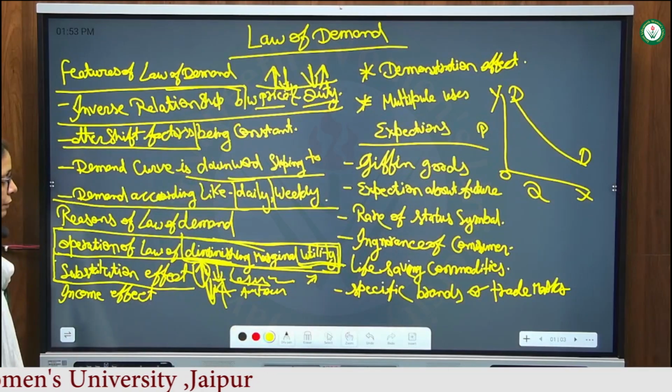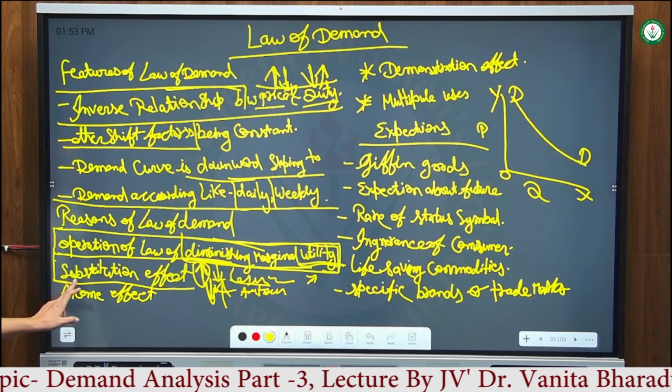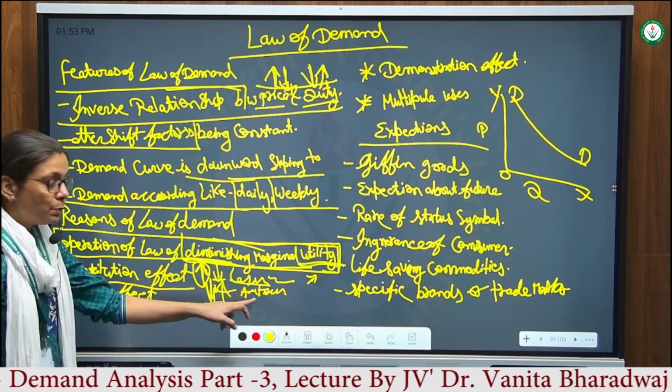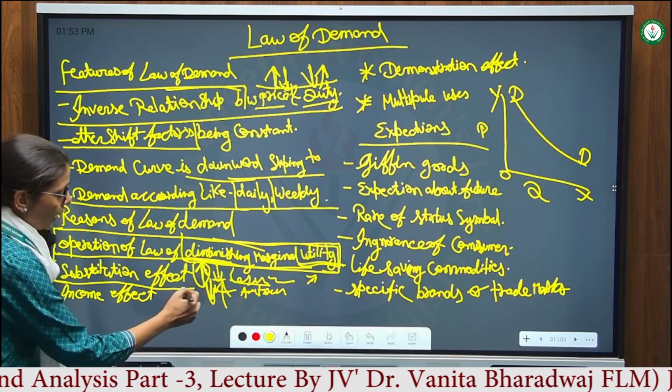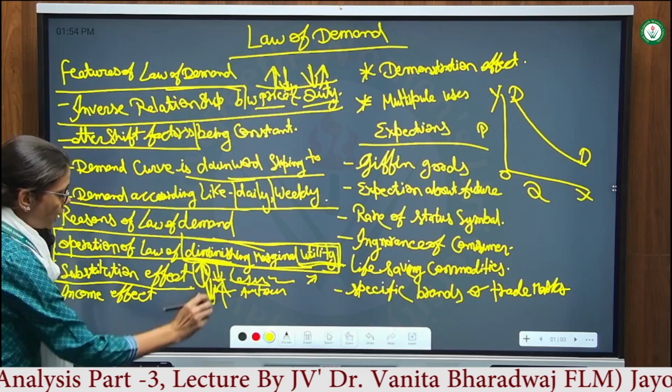This is the substitution effect. When prices go up, he will shift from costlier to cheaper commodities. When prices go down, he will move back to the same quantity and the same prices.